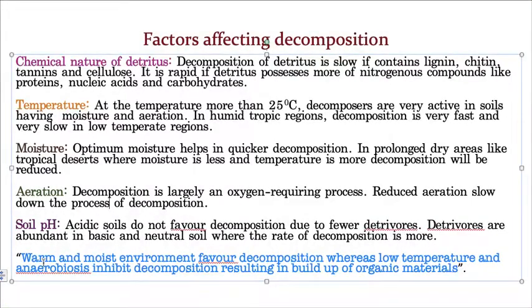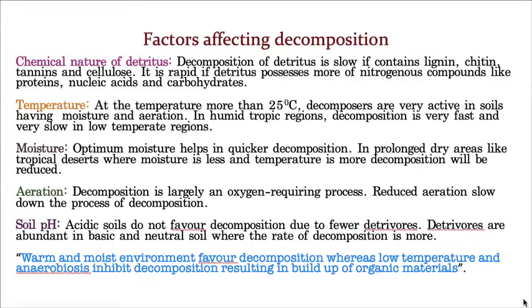Now, you read this statement: warm and moist environment favors decomposition, whereas low temperature and lack of air, that means less aeration, inhibits decomposition. Hope you understand. So in tomorrow's class, or in the next video class, I will explain the next function of this ecosystem, that is energy flow. Thank you so much.